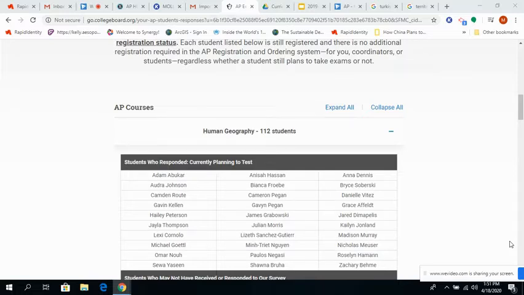And so the plan right now is that half an hour before your exam, so at 2:30 p.m. on May 12th, you will be getting a link in an email from the College Board that will send you to the testing platform.